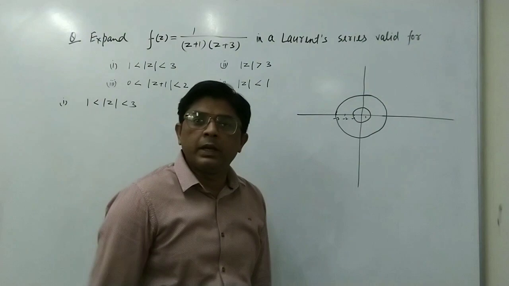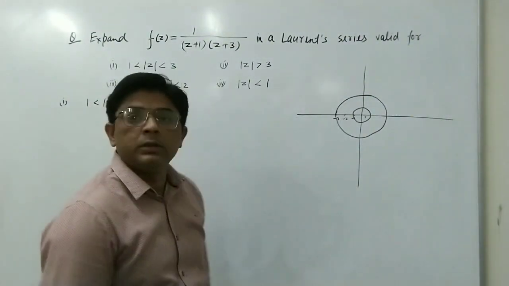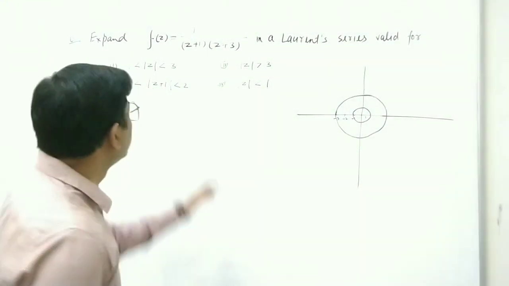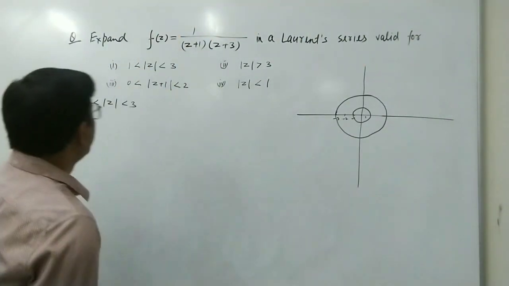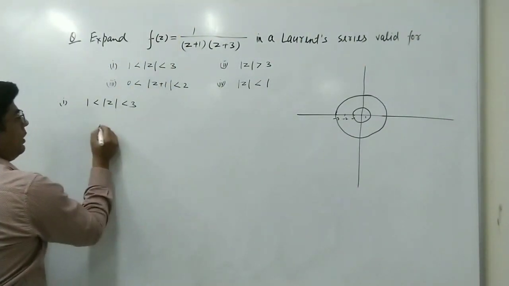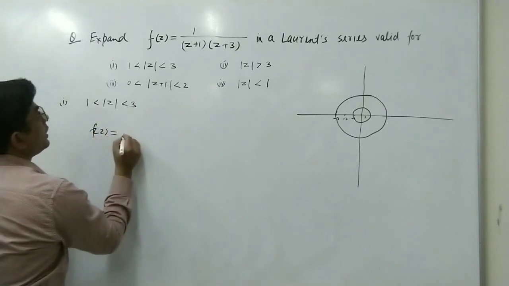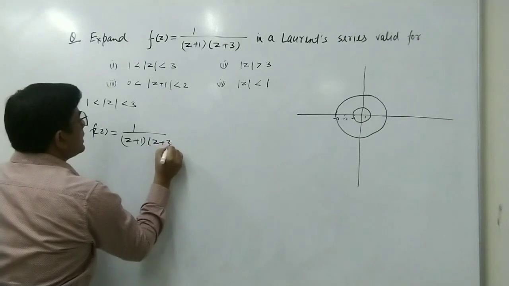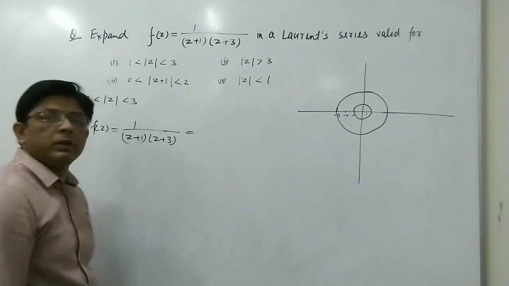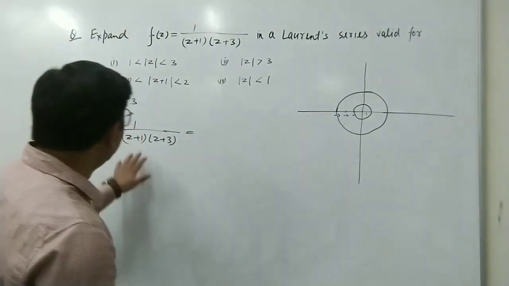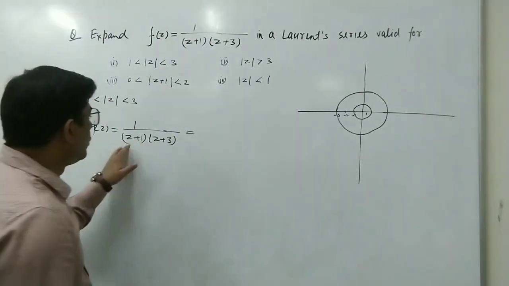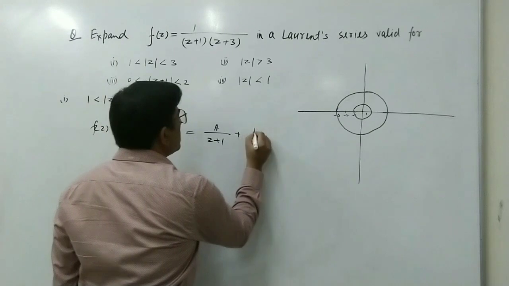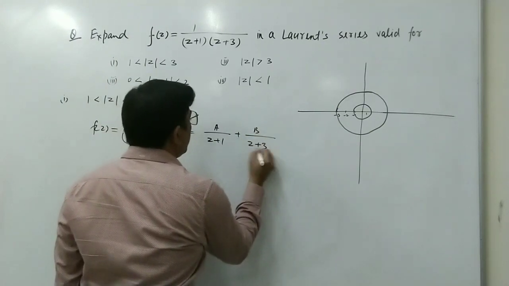We will use the method of binomial theorem, because this will be an easy method. Suppose the given function is f(z) equal to 1 upon (z plus 1)(z plus 3). First of all, we will use partial fractions to decompose this. Suppose we write it like this: A upon z plus 1 plus B upon z plus 3.